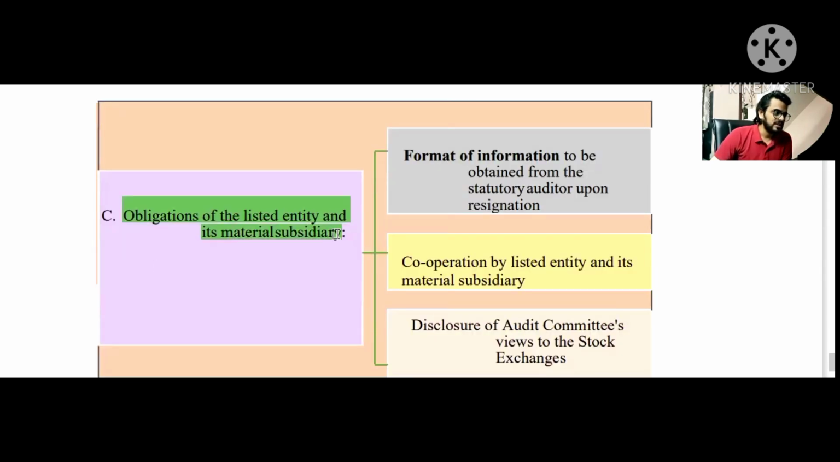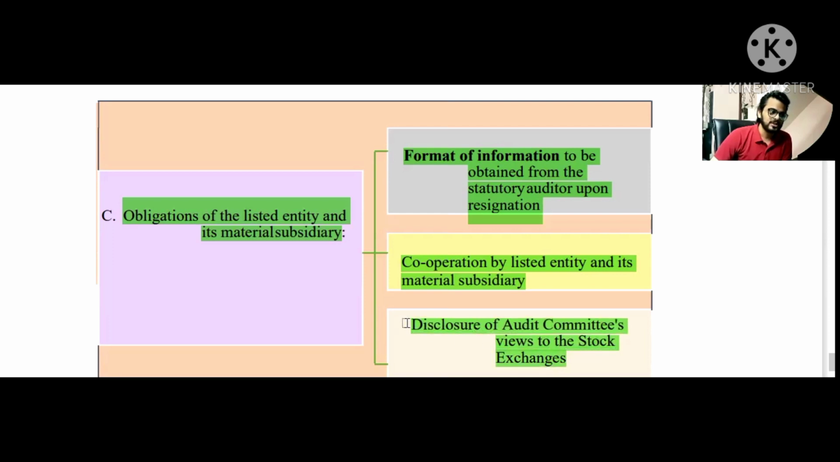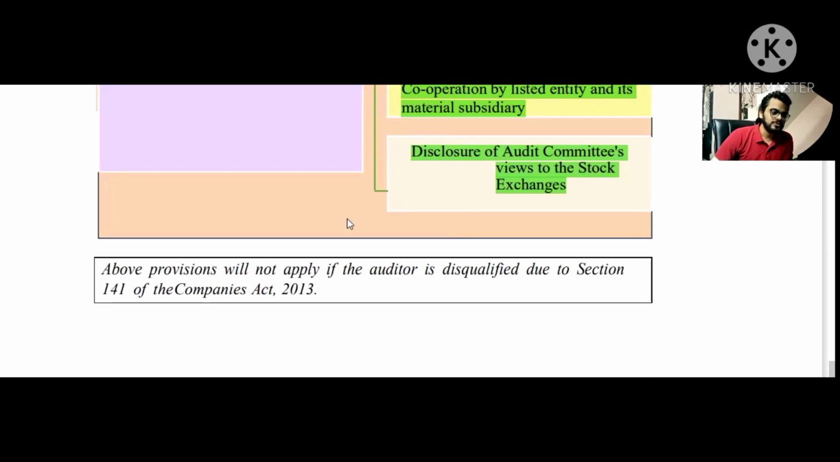All right. It then speaks about the obligations of the listed entity and the material subsidiaries. The first point is the format of information to be obtained from the statutory auditor upon resignation. The second point is the cooperation by the listed entity and its material subsidiary. The third point is disclosure of the audit committee's views to the stock exchange. You can simply remember it with the mnemonic I've created, FCD: format, cooperation, and disclosure. All right, so that's the end of today's topic, that is, the audit committee.